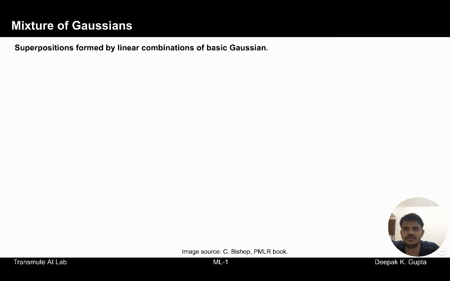Data can be distributed in more complex shapes than just Gaussian. And rather than trying to search for other distributions, it is very common to use mixture of Gaussians. Mixtures of Gaussians, when combined with suitable coefficients, are shown to approximate very complex functions, even up to an arbitrary order of accuracy.